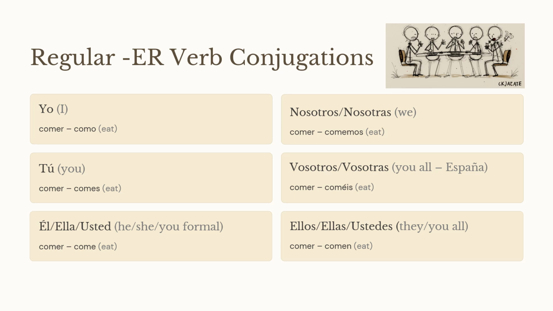Now let's look at ER verbs. For example, comer means to eat. For ER verbs, the conjugation changes depending on the pronoun. For ER, pronounce it as "eh," like in bet. Here's how we conjugate ER verbs in the present tense.